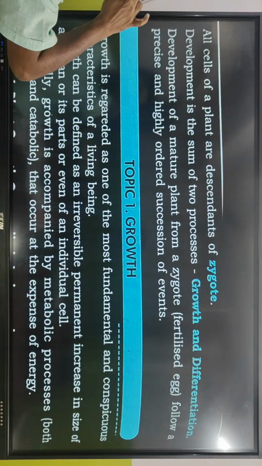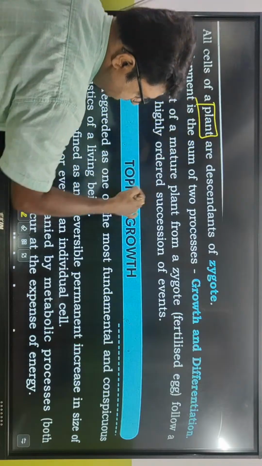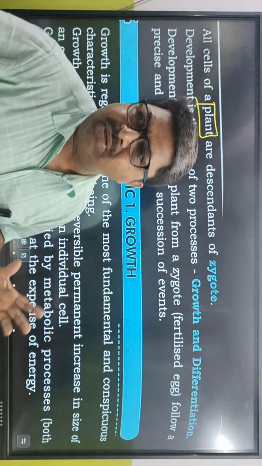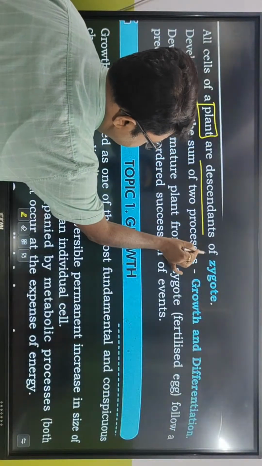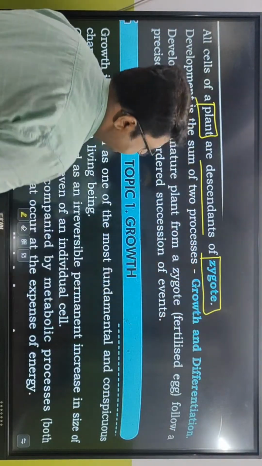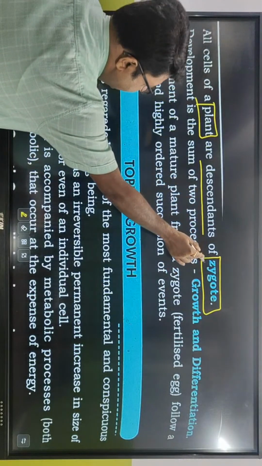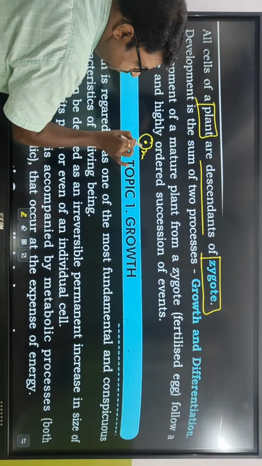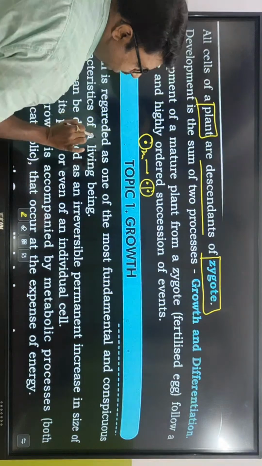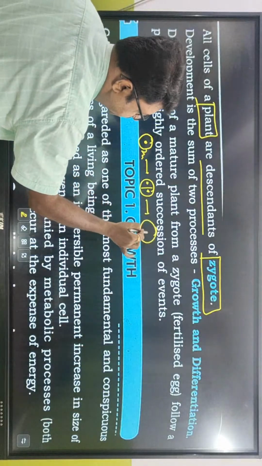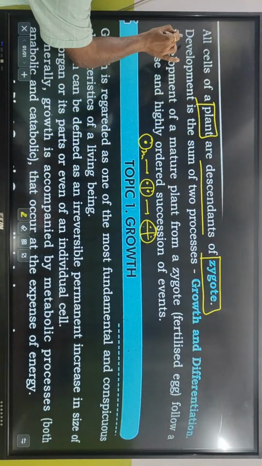Let us get into this. All cells of a plant are descendants of the zygote. After we complete this, we need to solve some questions. What is the meaning of descendants of zygote? If this zygote is a 2N cell and it's the first cell of life, it divides and redivides. It divides first by mitosis, and then it redivides, and then it forms a whole plant.